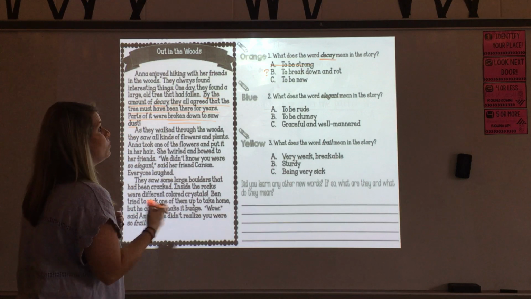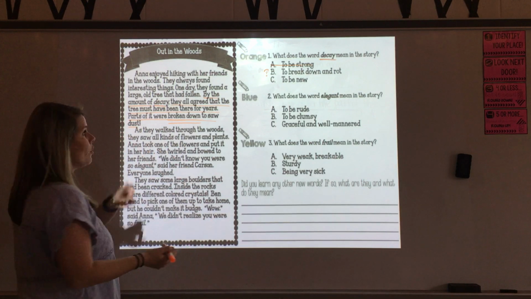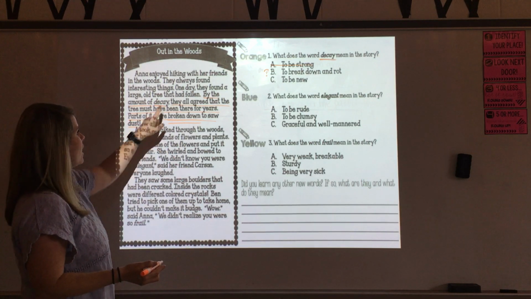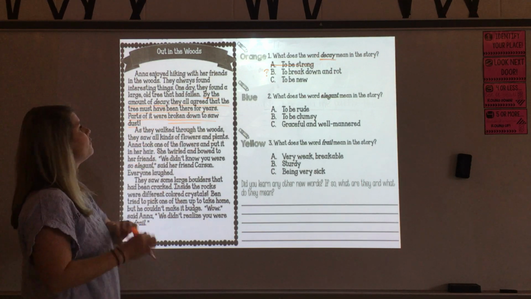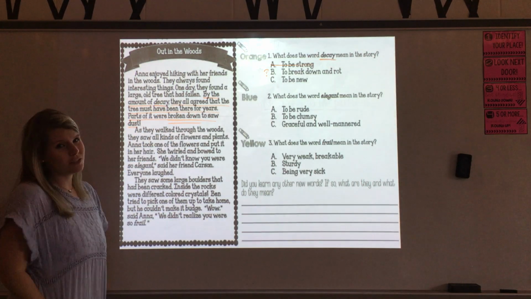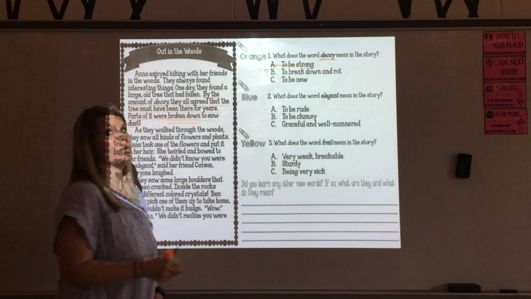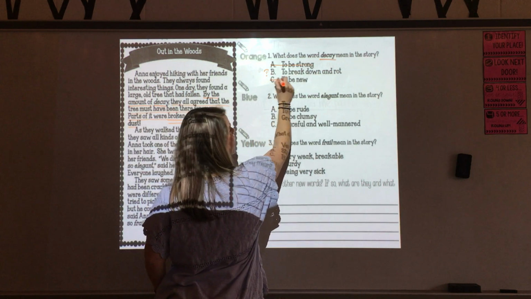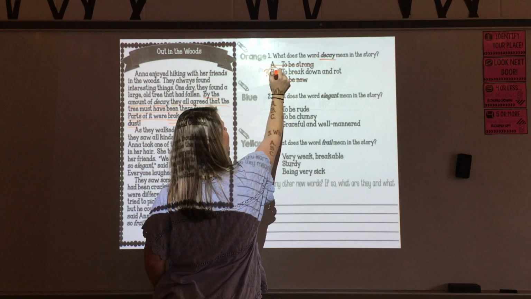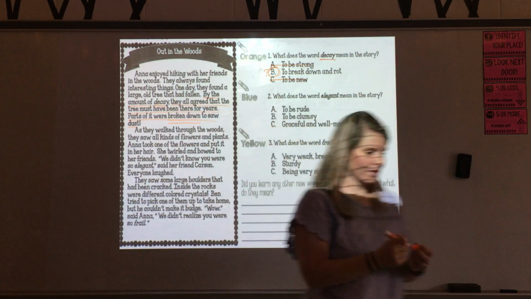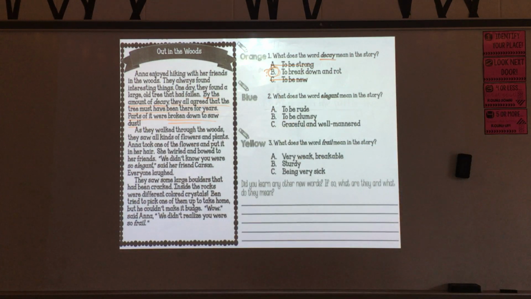And C says to be new. Well, I already read in the first sentence that they agreed that the tree must have been there for years. If a tree has been there for years, it is not new. It is old. So I can slash and trash that one, and I know my answer is B. Okay? All right, I'm going to switch to my blue marker now.